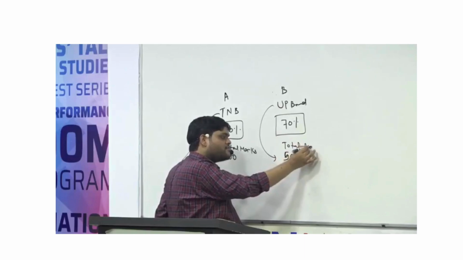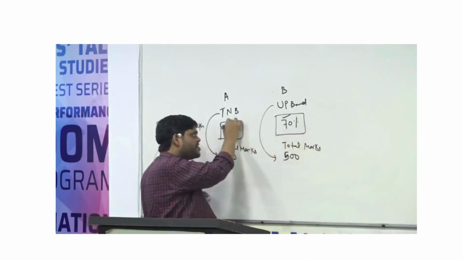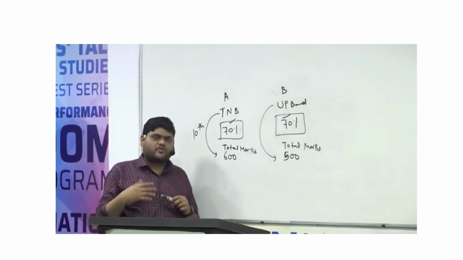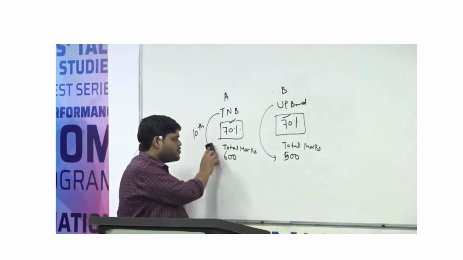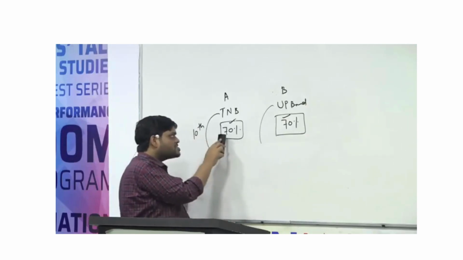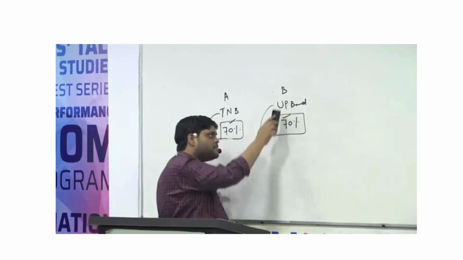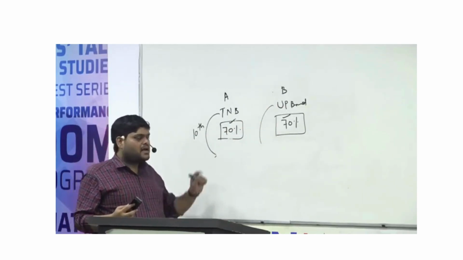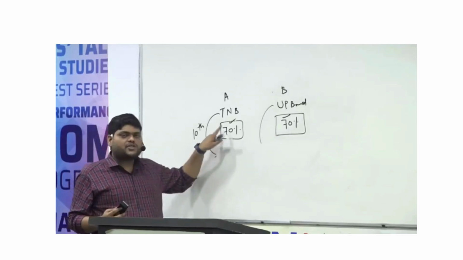Until we know the total marks, we cannot find the 70% of both numbers. If I ask you who scored more marks, student A or student B, we cannot find the answer. The reason is simple: we don't know 70% of which number.